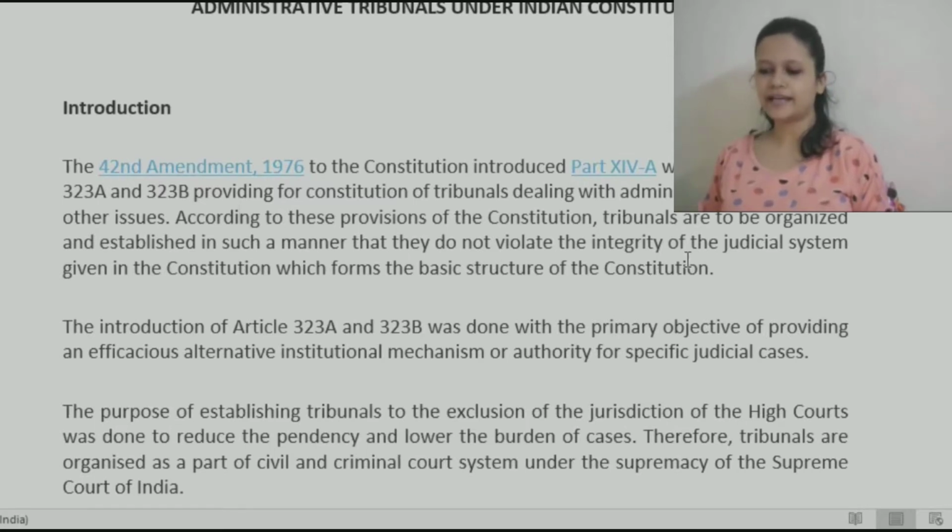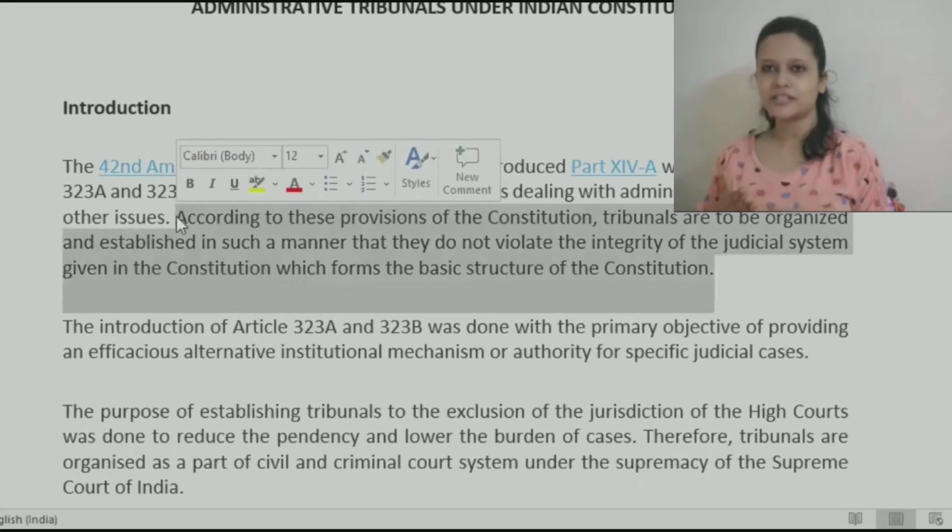Okay, so according to these provisions of Constitution, tribunals are to be organized and established in such manner that they do not violate integrity of judicial system given in Constitution, which forms the basic structure of Constitution. That means we do need administrative tribunals, we do need tribunals for other different matters, but these tribunals should not go against the integrity of this established system.